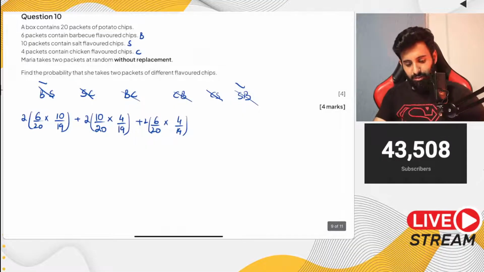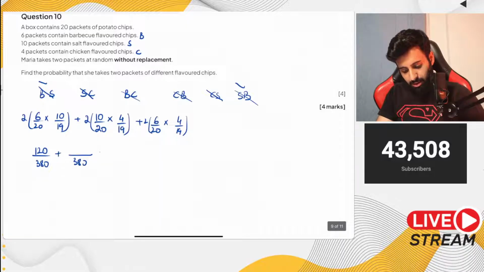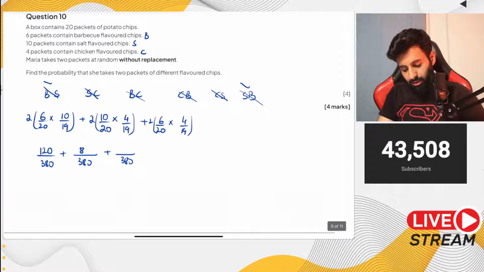6 into 10 is 60. 60 into 2 is 120. So 120 upon 20 into 19 is 380. So 380, and this will also be 380 and this will also be 380. 10 into 4 is 40. 40 into 2 is 80. 6 into 4 is 24. 24 into 2 is 48.